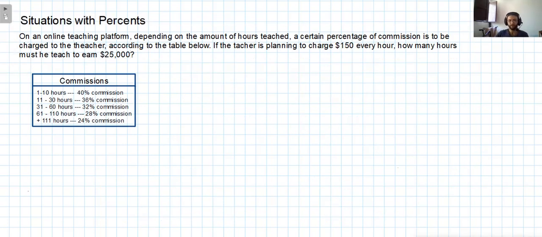So now, guys, we have an activity for you. This is going to count as the classwork and the homework for today. So it's basically the same situation. There are a few numbers that change. Instead of the 200 pesos per hour, now the teacher is going to charge 150. And the scheme of commission is going to be different. As you can see, the amount of hours has changed and the percentage of commission has changed as well. And we want to know now how many hours it will take this teacher to earn 25,000 pesos. Now it's a lot more than before, but it's going to be basically the same procedure, guys.